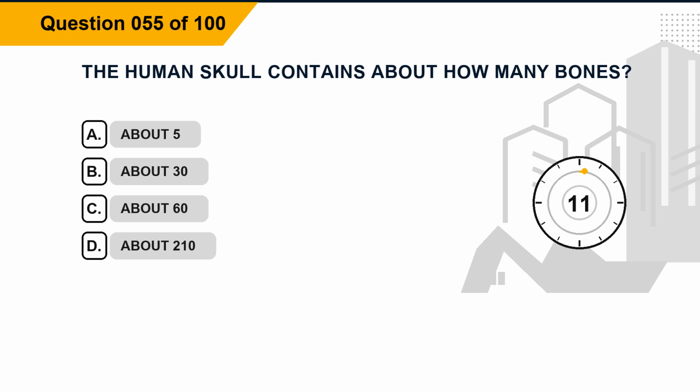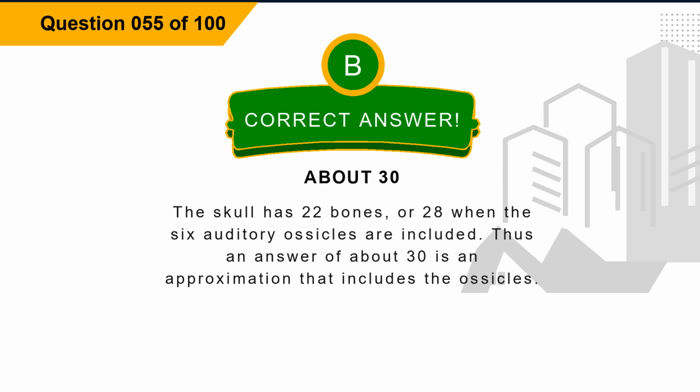Question 55. The human skull contains about how many bones? Option A, about 5. Option B, about 30. Option C, about 60. Option D, about 210. The correct answer is option B, about 30. Explanation: the skull has 22 bones, or 28 when the 6 auditory ossicles are included. Thus an answer of about 30 is an approximation that includes the ossicles.